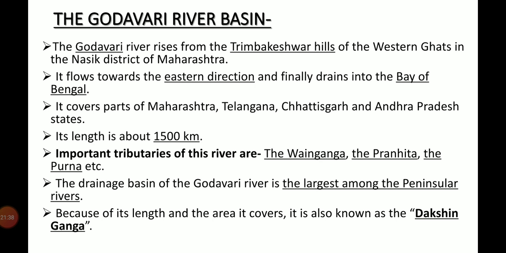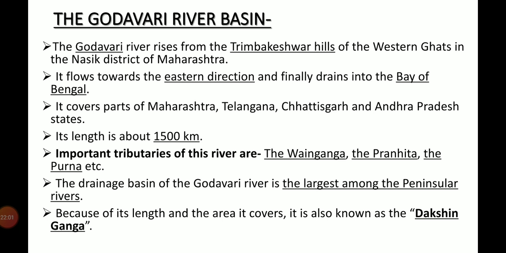Next peninsular river is Godavari. It is the most important peninsular river. The Godavari river rises from the Trimbakeshwar hills of the Western Ghat in the Nasik district of Maharashtra. It flows towards the eastern direction and finally drains into the Bay of Bengal.